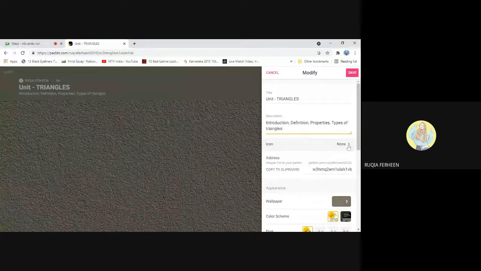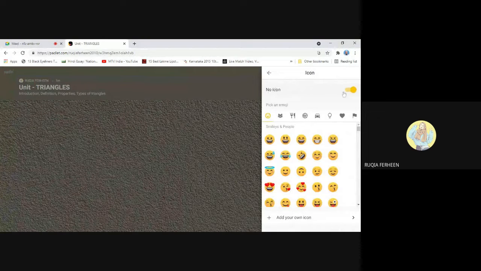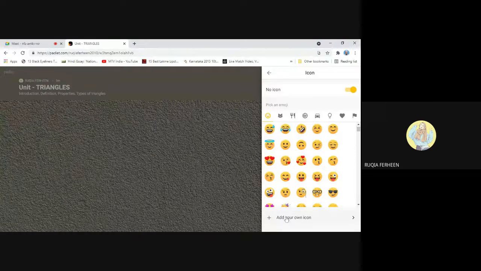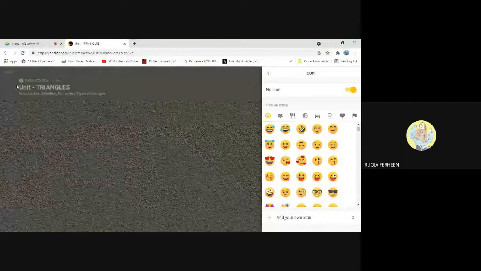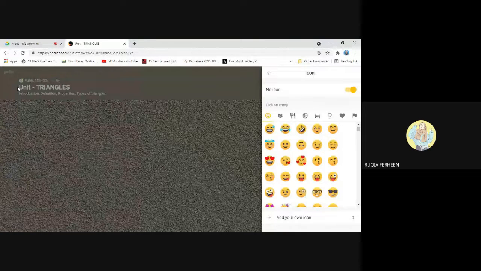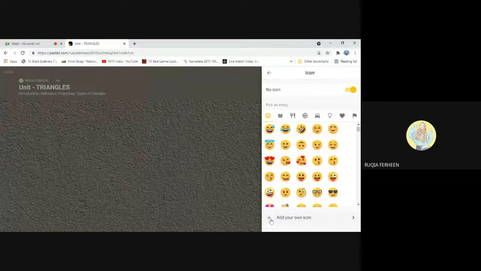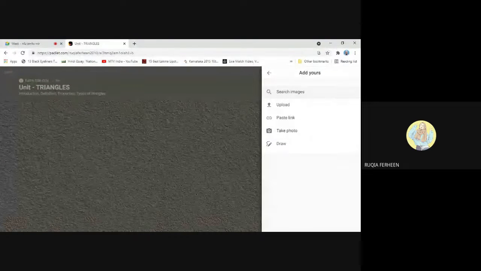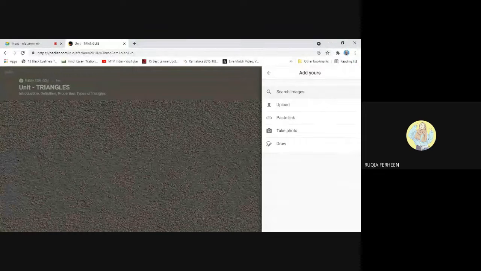Then icon. Icon is nothing but if you want no icon, you can select no icon. If you want any icon, you can select from these smileys, or you can add your own photo also, which will appear in this area. So I'll add some icon and show you how to add an icon. Click on this plus button to add your icon. If you have any photo in your computer or device, you can upload it directly, or you can upload it from Google. I'll prefer Google because I don't have any images.